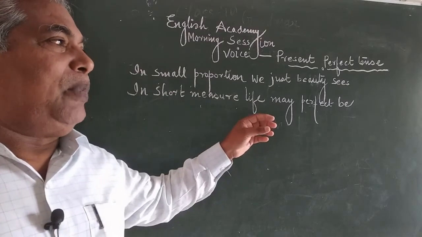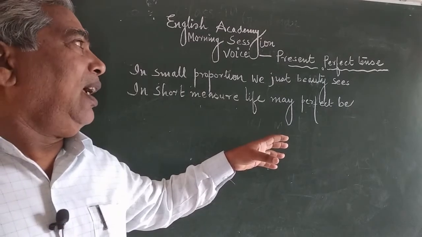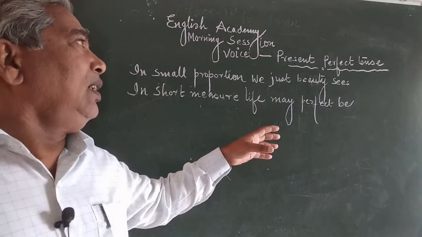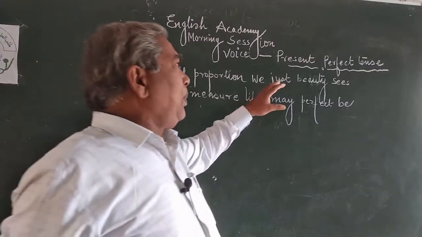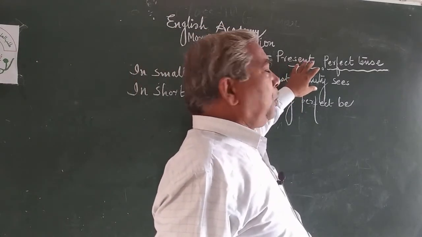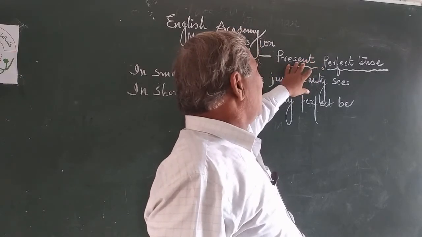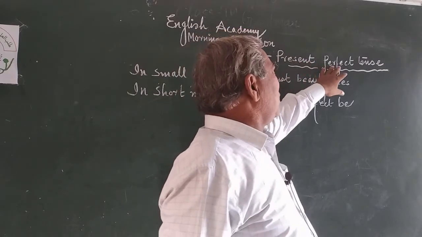Perfect means exact. And now let us see. In this topic, present perfect tense, we have two adjectives. Present is an adjective, perfect is also an adjective.